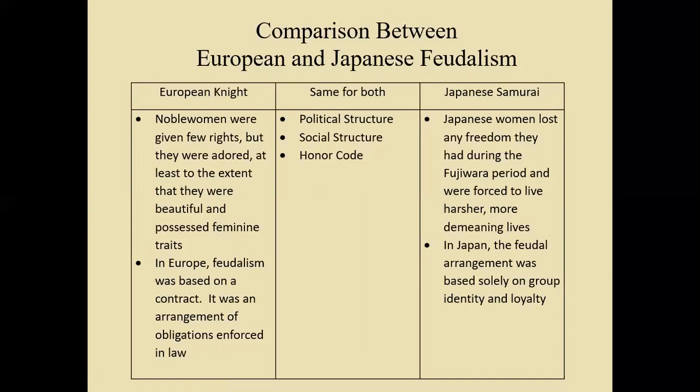Now, European feudalism also revolved around a contract where both the lord and the knights mutually agreed upon the stipulations that were between them. While in Japan, there was no written contract. Instead, it was this idea of group identity and loyalty that everybody just understood and followed.